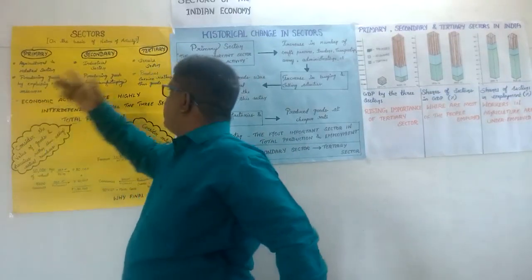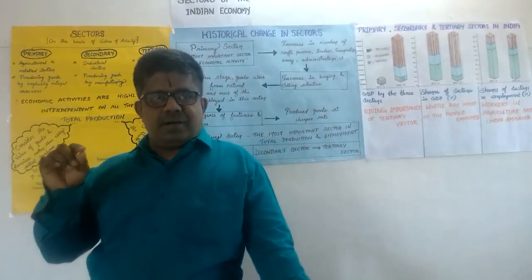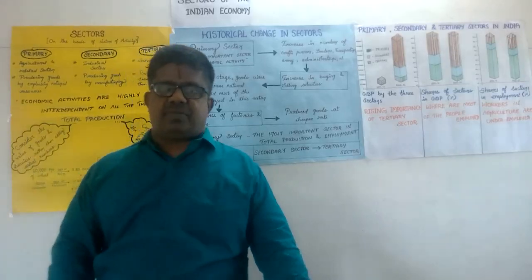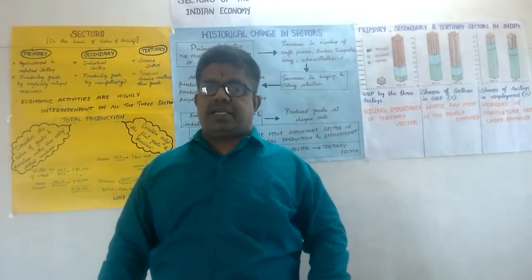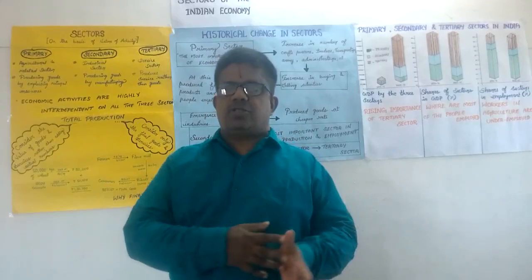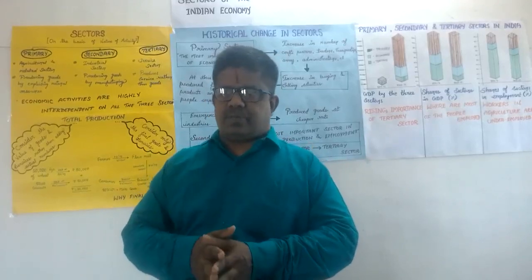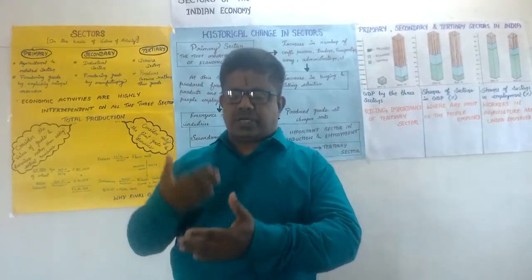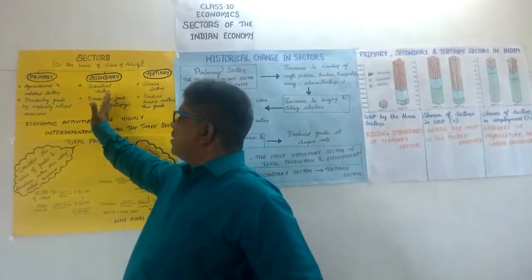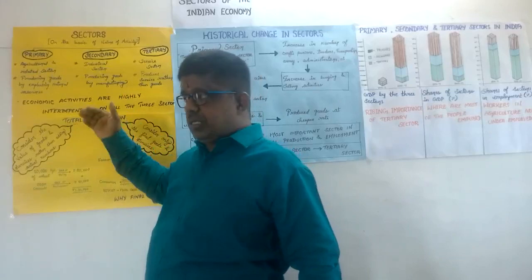Otherwise, in other ways, think how the primary sector depends on the secondary sector. Here the sugar industry owner or cotton textile industry owner does not purchase any product from Indian farmers. They import all the goods from other countries. So the farmers, who are engaged in cultivation of sugarcane or cotton, face a great loss in their product, or the price of cotton or sugarcane will decrease, so they may become bankrupt. So this is the example for the primary sector depending on the secondary sector. How does the tertiary sector also depend on these two sectors?